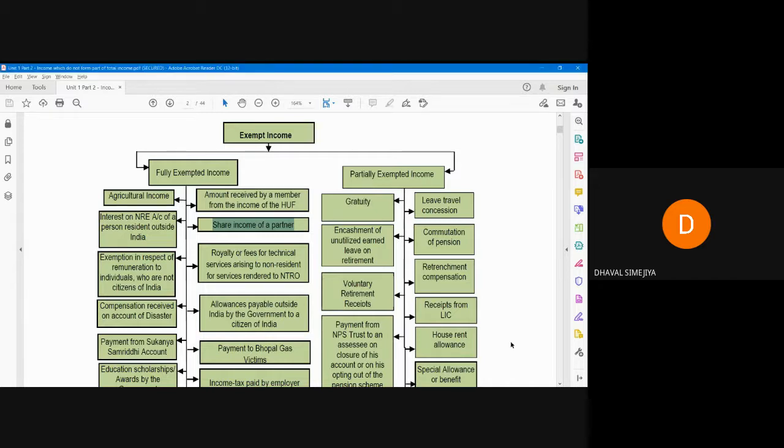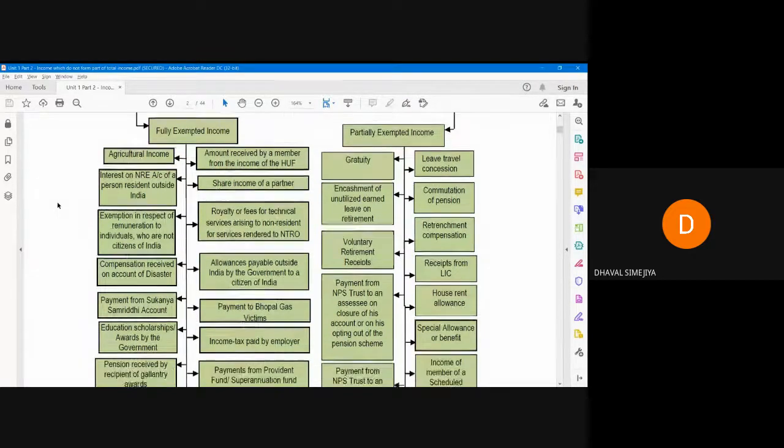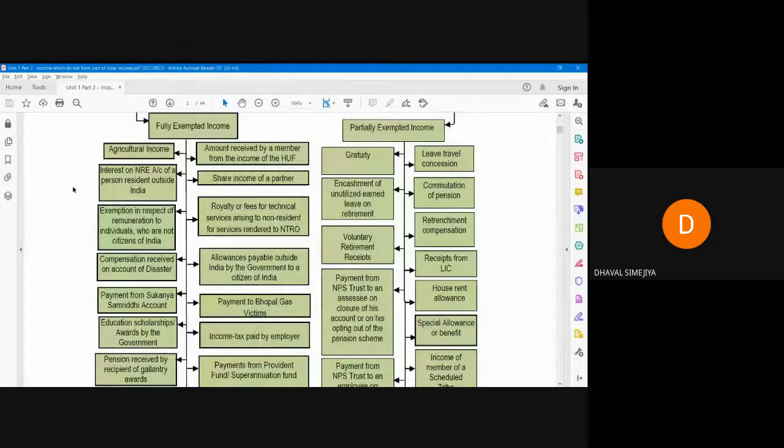So, share income of partner is not taxable. So, that's how we have to check one by one. All these points are not important. The important part is agricultural income, amount received from HUF, share income of a partner. These three are most important.